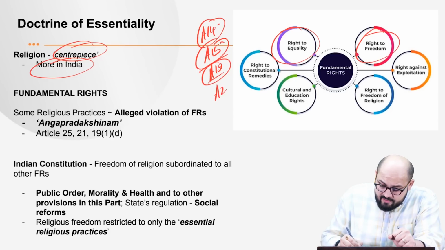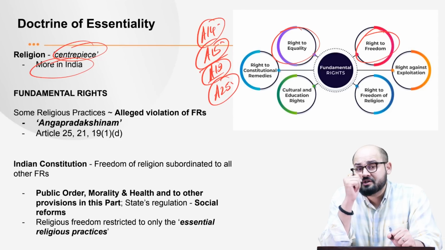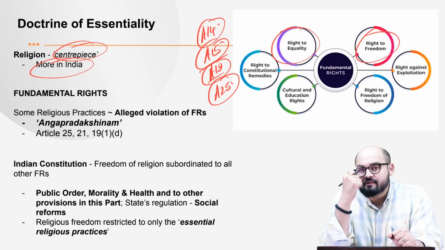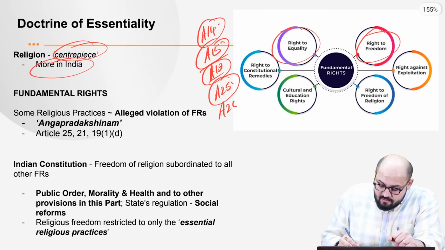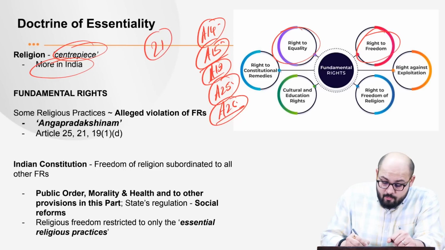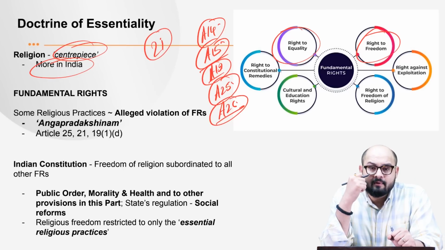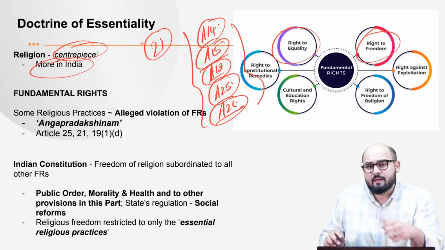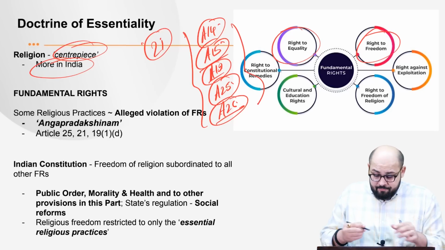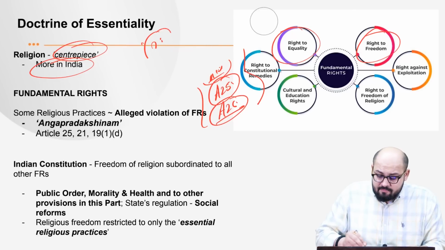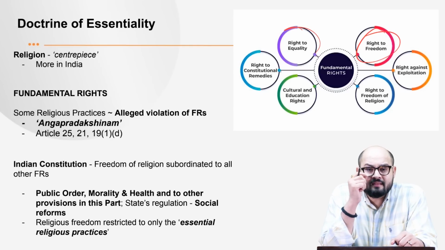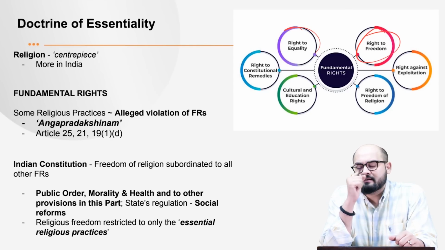Then we have Article 25, which talks about the freedom of conscience and the freedom to freely practice, propagate and profess religion. Then we have Article 26, which talks about the right to manage religious affairs. And then we have the very important Article 21, which talks about the right to life and personal liberty. So these are some very important fundamental rights which the Constitution entitles to its citizens. Now, the point is that there have been allegations that some of the religious practices in India are found to be in violation of these articles.